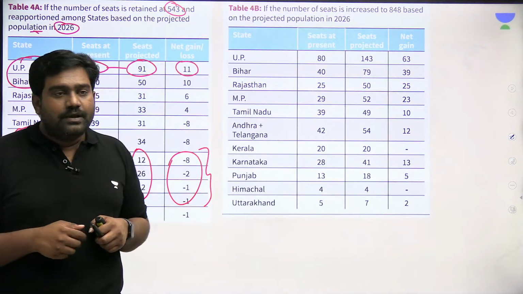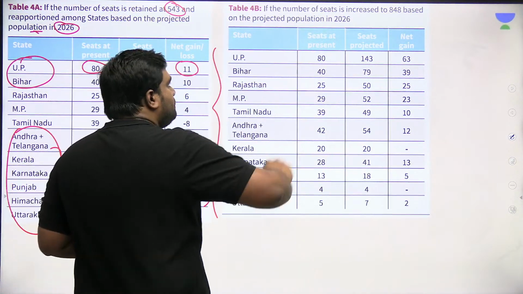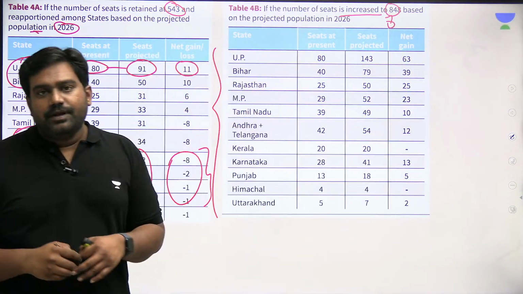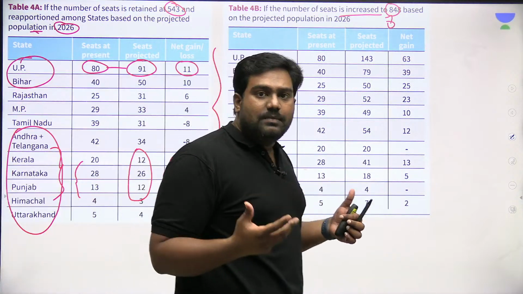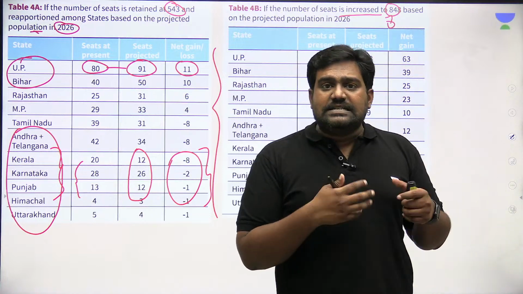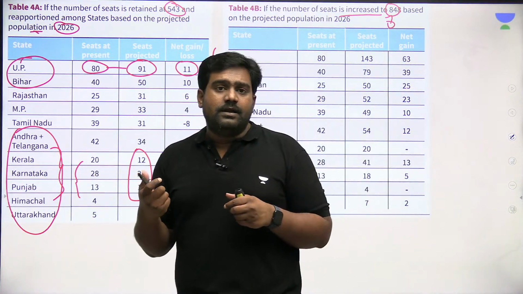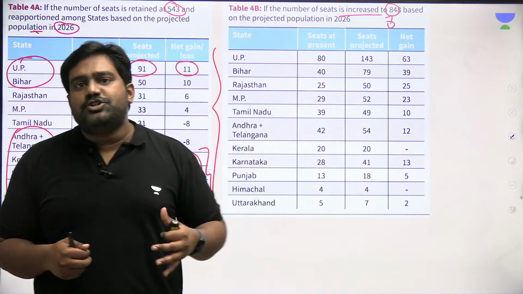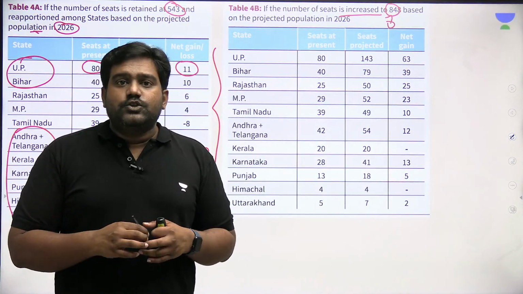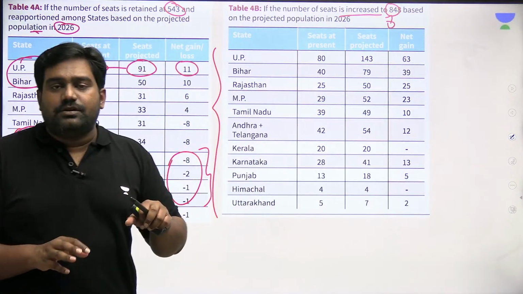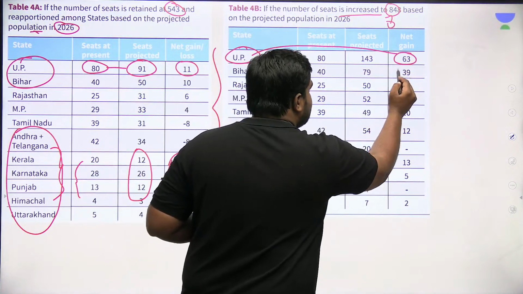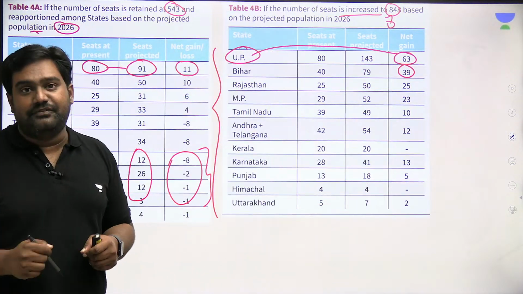Now, let's say the number of seats are increased to 800 plus. There are reports that the new parliament, which accounts for a further expansion of Lok Sabha and Rajya Sabha, has been designed keeping in mind the population expansion and the possible delimitation that's going to be done in the coming future. So if the number of parliamentary seats are increased to, let's say, 800 and above, even in that case, larger states like UP and Bihar will benefit significantly.